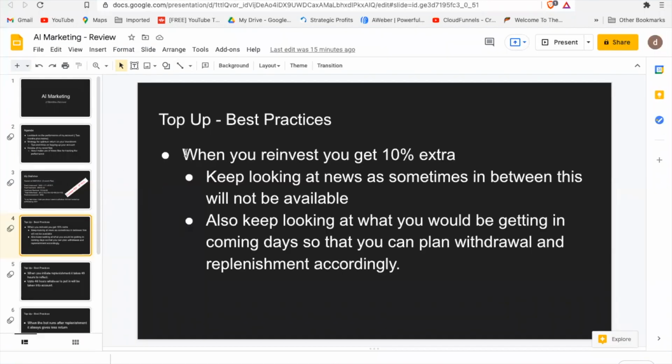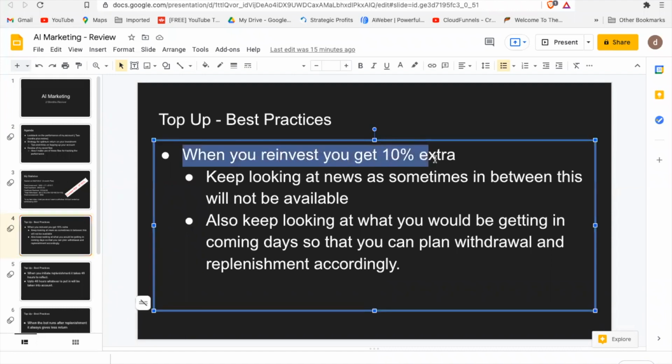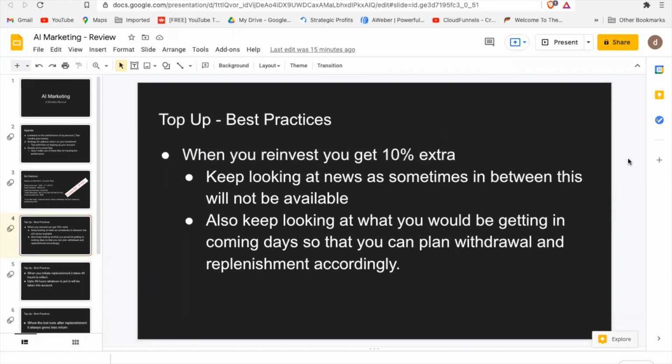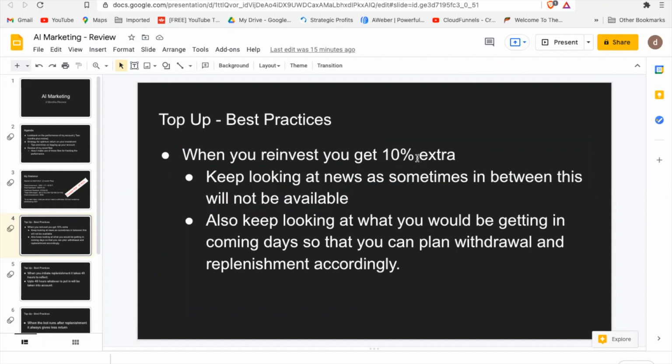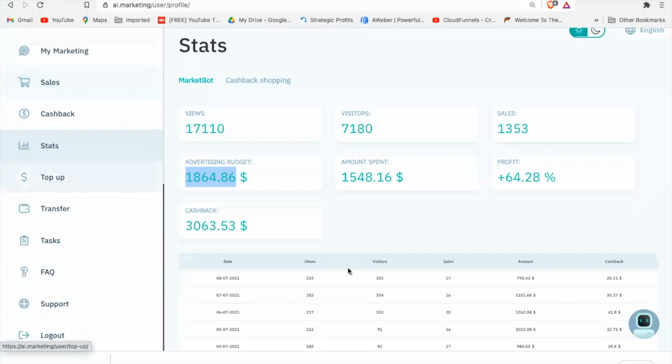When you reinvest, you get 10% extra, that you know already, right? I think I had shown it last time as well. But one thing to note, this is what I wanted to make sure you understand, that sometimes on some days this 10% is not available. And during those days, when you do the replenishment using your cashback amount, you will not get 10% extra. That is what I wanted to show you. So let's just go here.